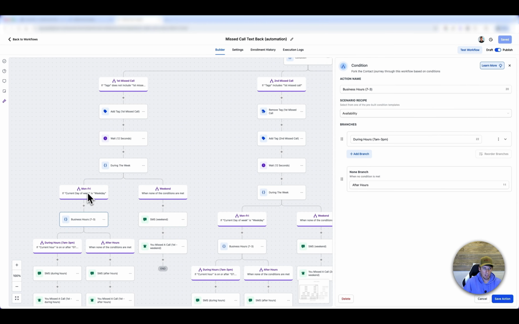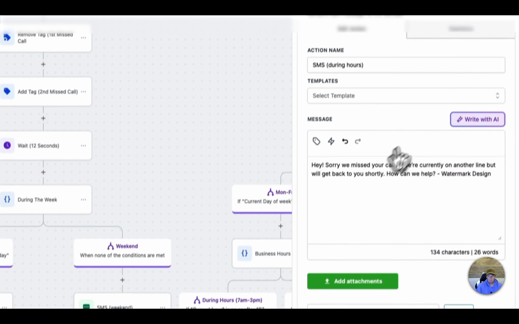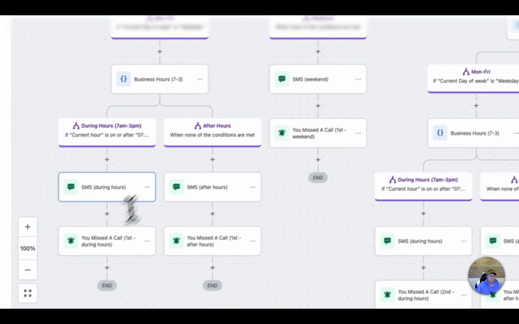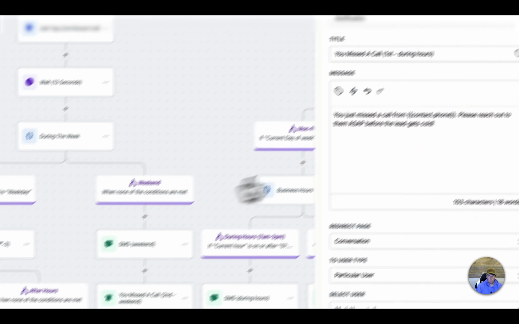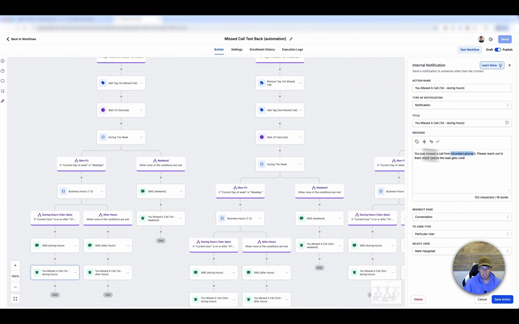Then we create another if else statement for Monday through Friday. Our office hours are 7 a.m. to 3 p.m. If they call between 7 a.m. and 3 p.m. and we don't answer, it'll send them this text message: Hey, sorry we missed your call, and it includes our business name. How can we help? Then it sends an internal notification to us that we just missed a call and that we should call them back real quick so we don't miss that lead.